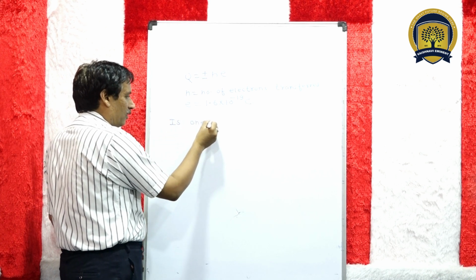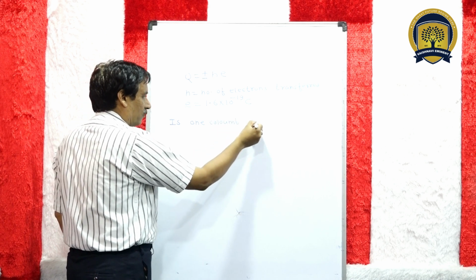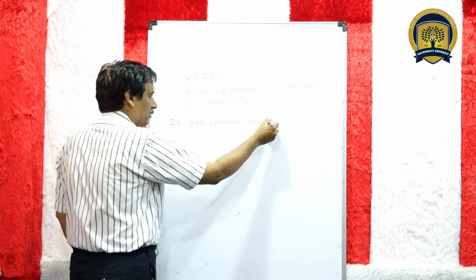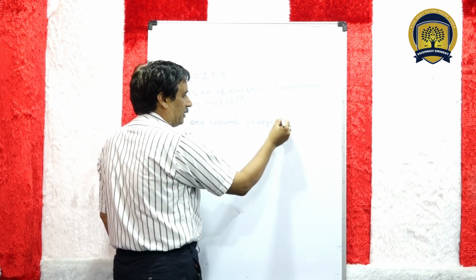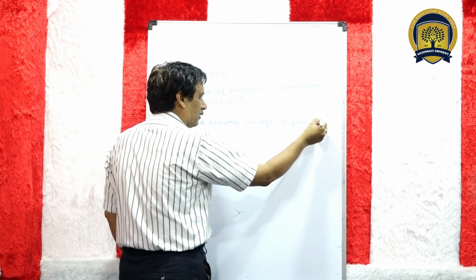Is 1 coulomb charge practically possible?